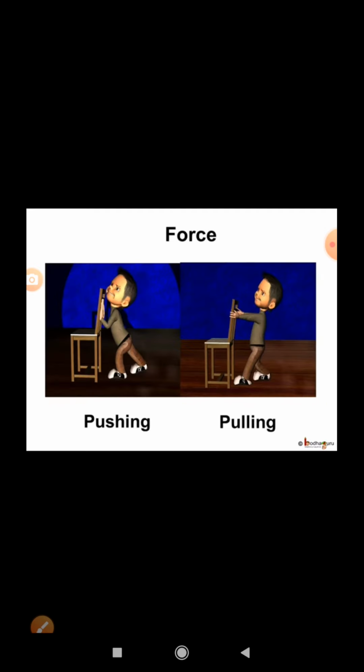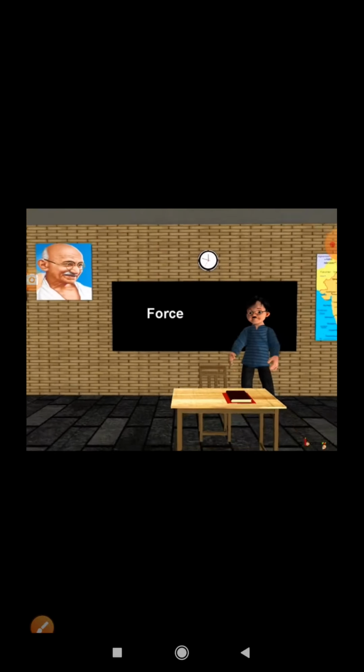And force means pushing or pulling an object, and whenever force is applied and the object moves, like the chair moves, work is done. Very simple.